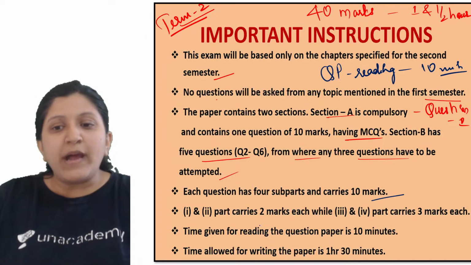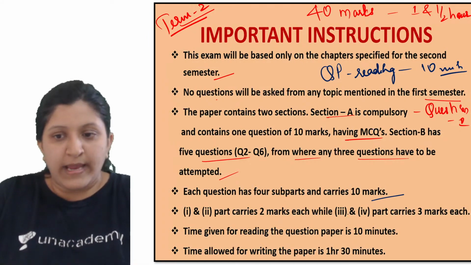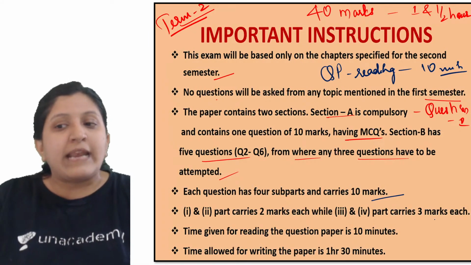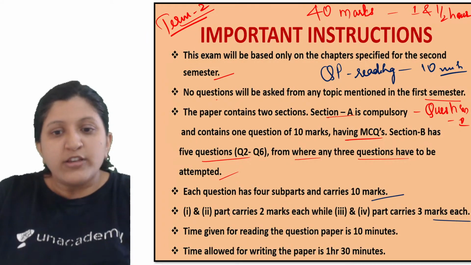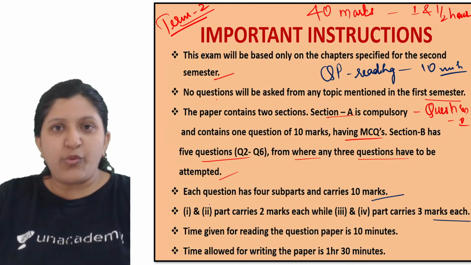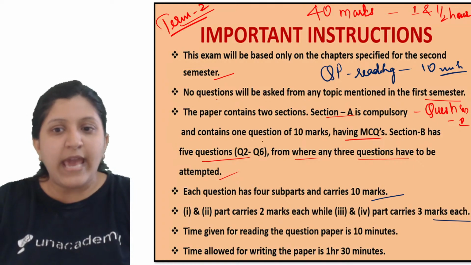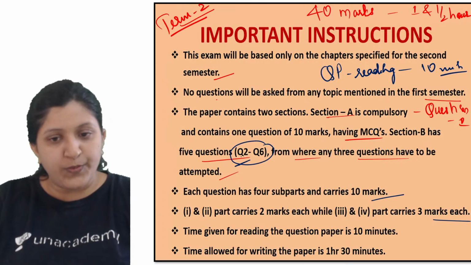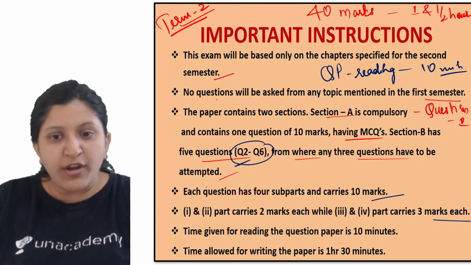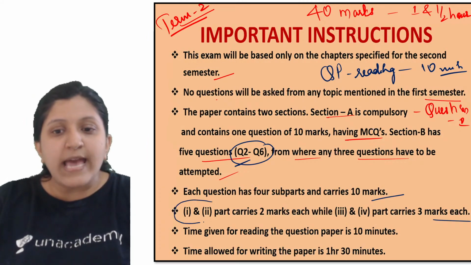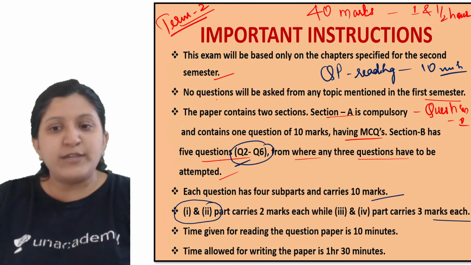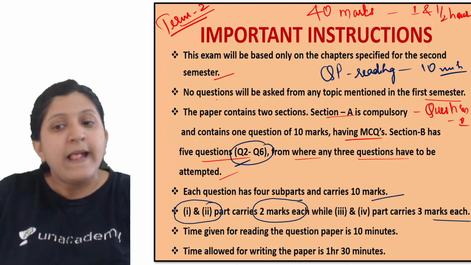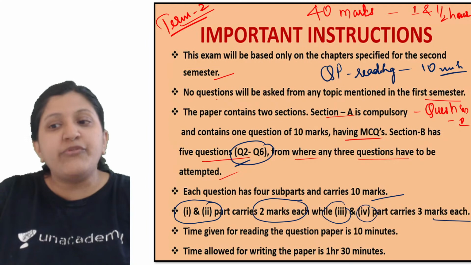So the 1st and 2nd parts carry 2 marks each, while the 3rd and the 4th parts carry 3 marks each. Okay. So now you can observe, in question numbers 2 to 6, what they have mentioned. Let's say question number 2. That is a subjective you are going to write. So the first and the second part in question number 2 will be of 2 marks. The third and the fourth will be of 3 marks.